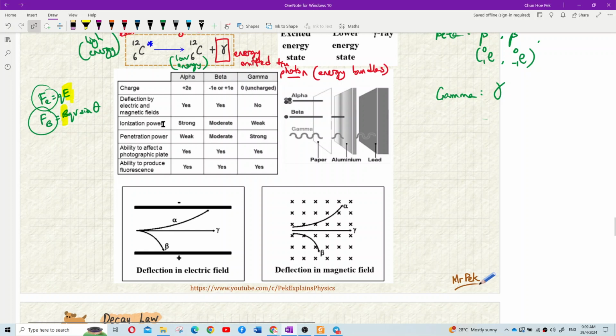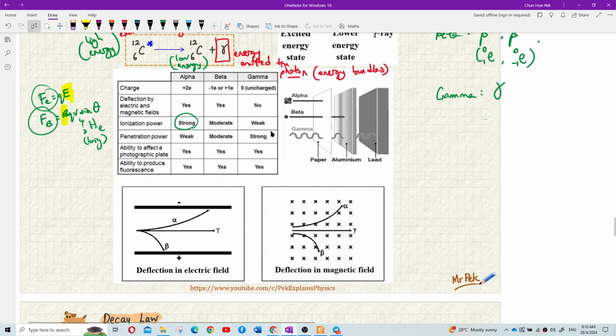Ionization power. Okay, ionization power. This alpha is strong, but gamma is weak. Why we say that? Because kenapa alpha strong? Because it's a big particle. Dia helium ini, helium is a big particle, so dia langgar dengan lebih kuat. Helium-4 is big. It's a big particle, so they're strong. Yeah, the strong ionization power.